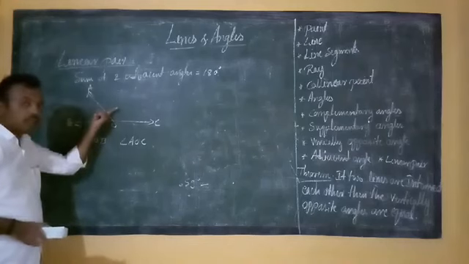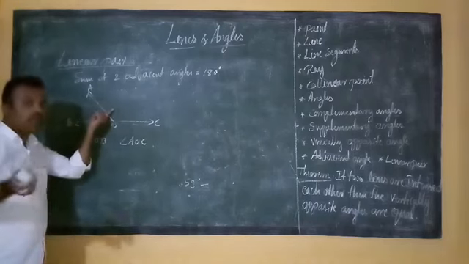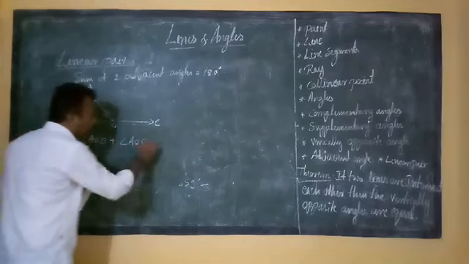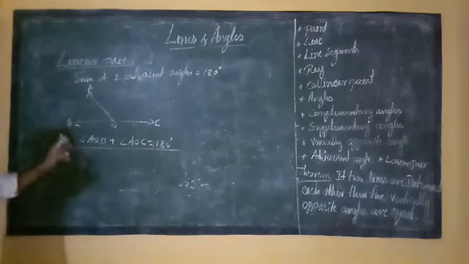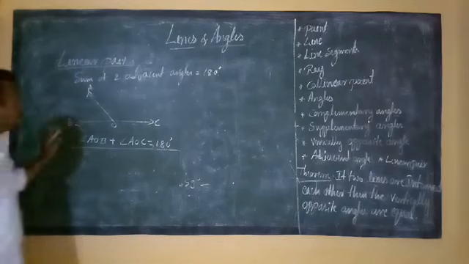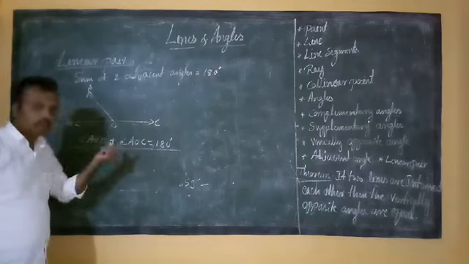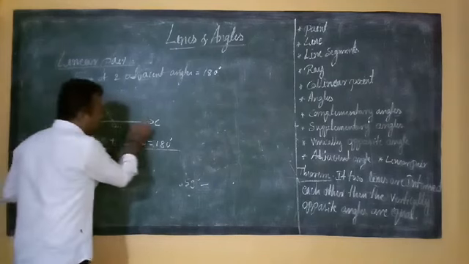Correct? Therefore, it is an adjacent angle. But if you do the sum of these two adjacent angles, the sum becomes 180 degrees. Therefore, this is called what? Linear pair. Linear pair means the sum of any two adjacent angles equal to 180 degrees. The 180 degrees means that it becomes a straight line.